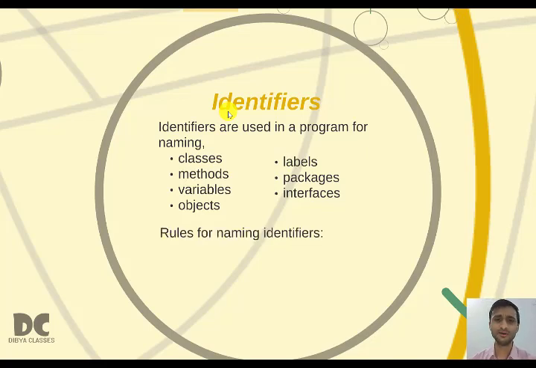Now there are rules to give a name to a class or a method or a variable or an object. For example, when your father, mother or grandfather, grandmother gave you a name when you were born, there must be some reason behind it. For example, your father loved Hrithik Roshan, therefore he gave you the name Hrithik.